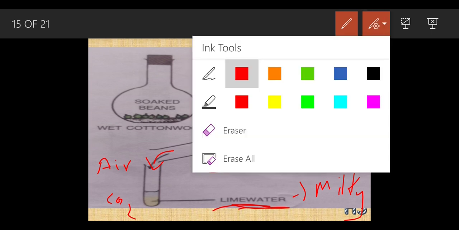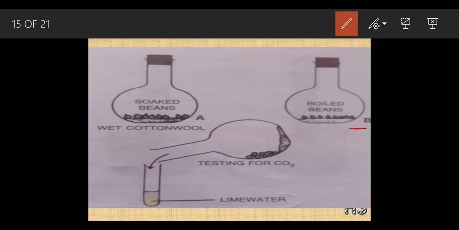Now we took this B condition also, and we tried to insert the gas which was present inside B into the lime water, but the lime water showed no sign. Why was no sign shown? Because as I said, the seeds were dead, so they are not going to respire.